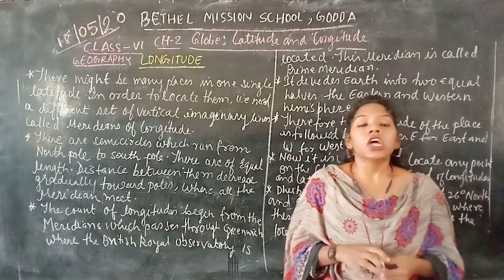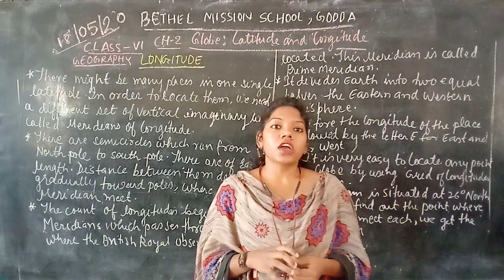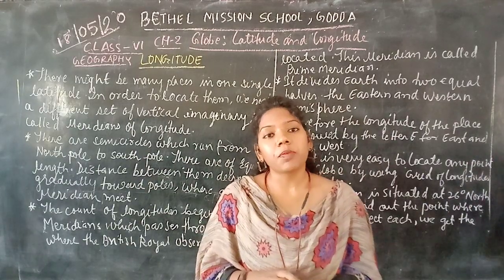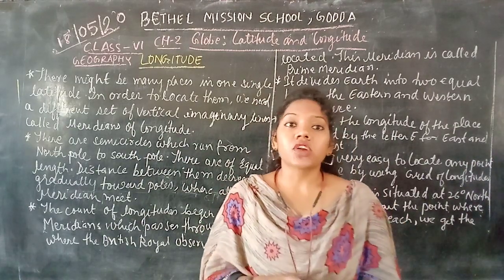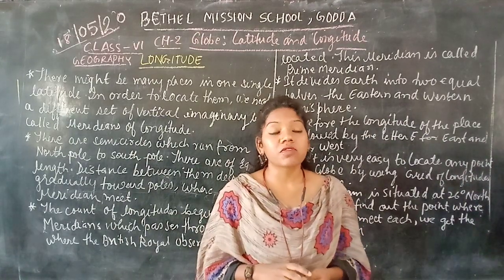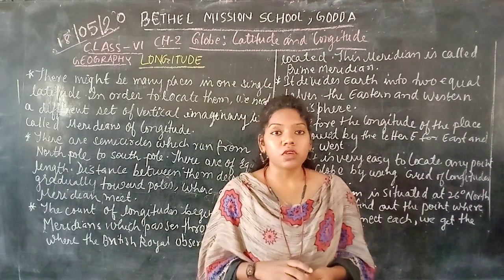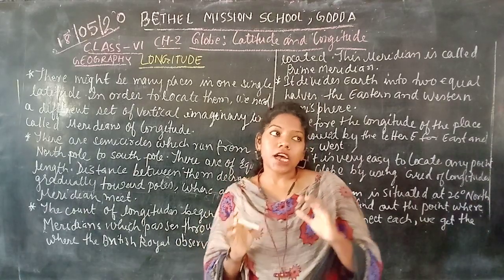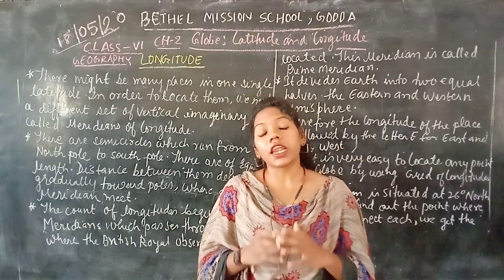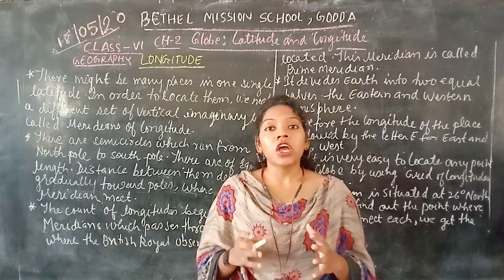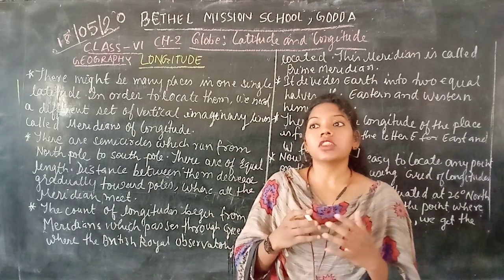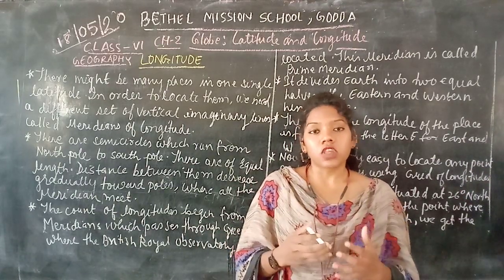That is the longitude. If you talk about the longitude, it is also one type of imaginary line which runs from the North Pole to the South Pole. Like the parallels of latitude, longitude also has a number of lines, or we can say vertical lines, which come from the North Pole to the South Pole.